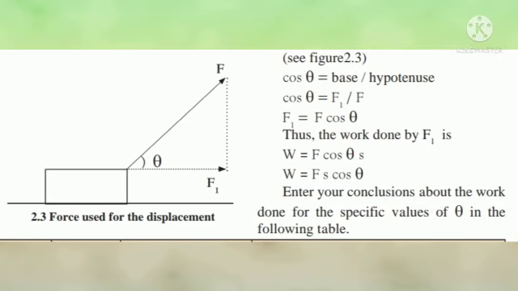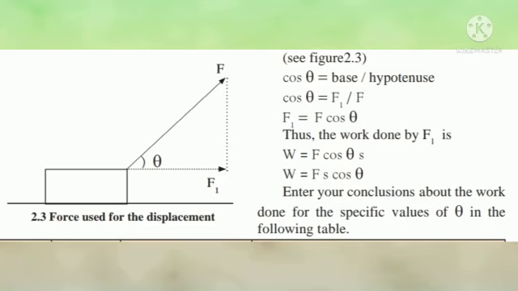Now all of you see, let F be the applied force and F1 be its component in the direction of displacement. Let S be the displacement. The amount of work done is given by W equals F1 S. The force F is applied in the direction of the string, that is at an angle with the horizontal. Let theta be the angle that the string makes with the horizontal.